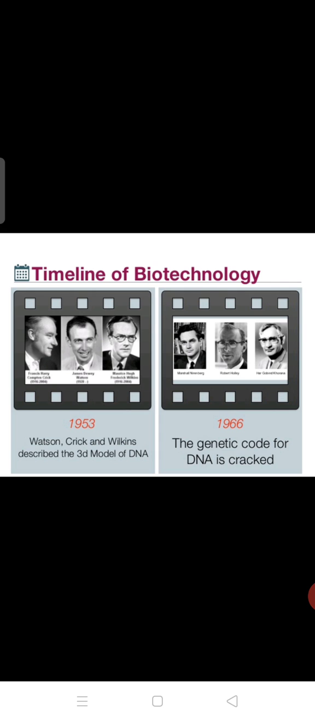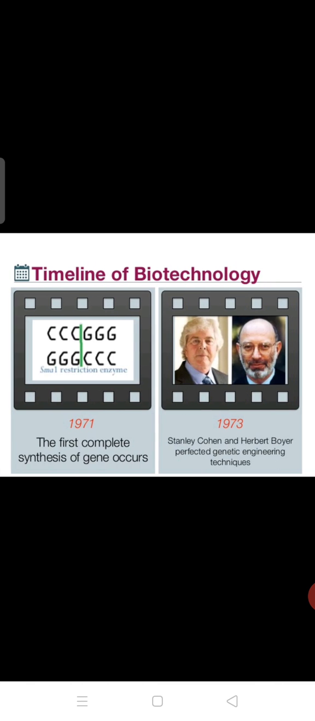Okay, so in 1953, Watson, Crick and Wilkins described the 3D model of DNA. Then in the year 1966, the genetic code for DNA was cracked. How the genetic code plays an important role was discovered in 1966. Then in 1971, the first complete synthesis of a gene occurred.